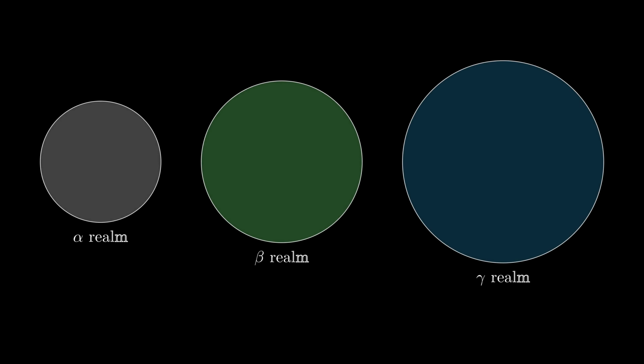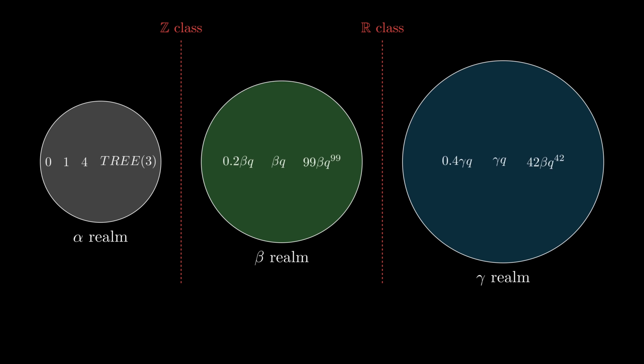I use the term realm to refer to collections of values with a specific highest value. The alpha realm then are all values which are finite. The beta realm are all the values where the highest generator, exponents excluded, is some form of beta qua, and likewise for the gamma realm. Note the ability to jump from one realm to the next via power sets, but just as there is no way to reach countable infinity in ZSC with power sets on finite sets, there is no way to do that here either.